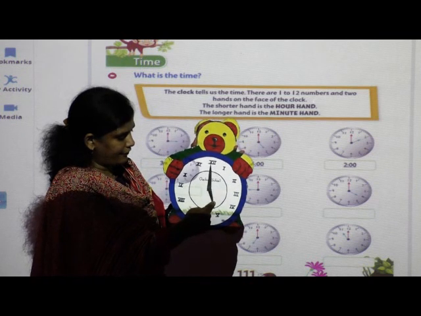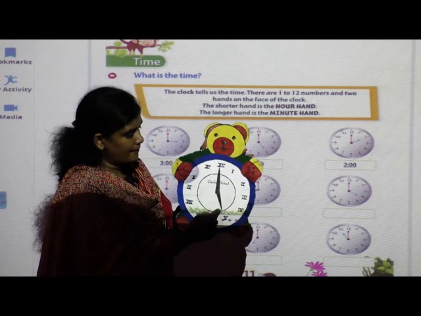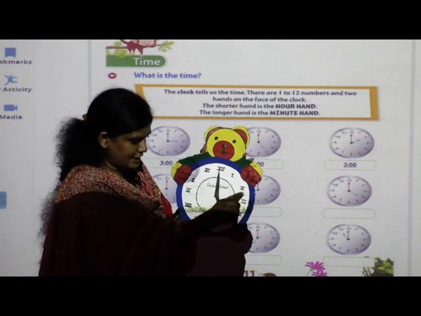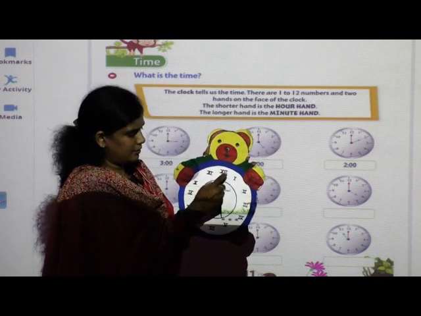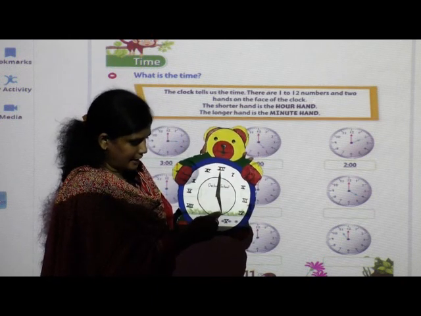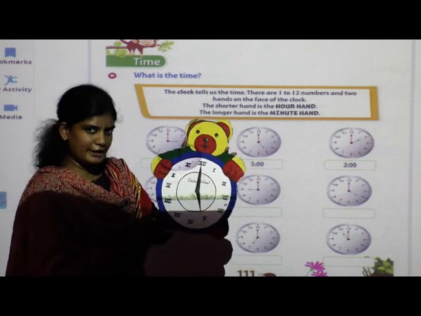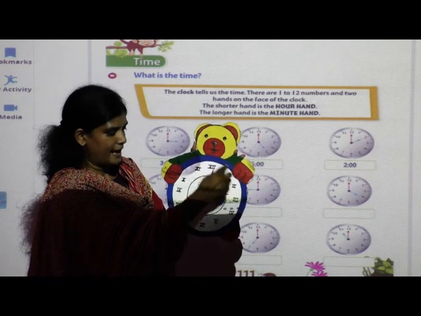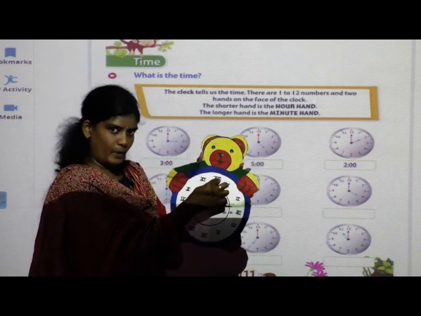And when it is on 5, we have to say 5 o'clock. See, in this, the short hand, what was it doing? It was changing 1 hour: 1, 2, 3, 4, like this. And when this long hand is on 12 and the short hand is on the 5th, we can say 5 o'clock. Okay? So got it, everybody? This is the short hand, this is the long hand. Yes? And in this clock, we have 12 numbers from 1 to 12.